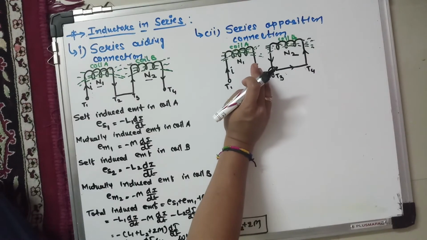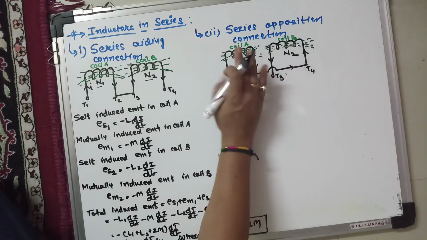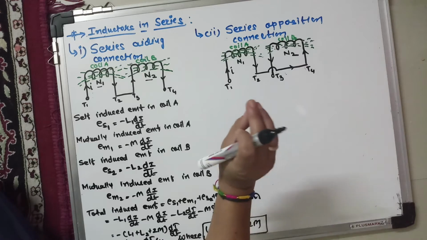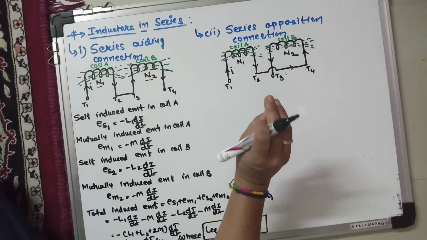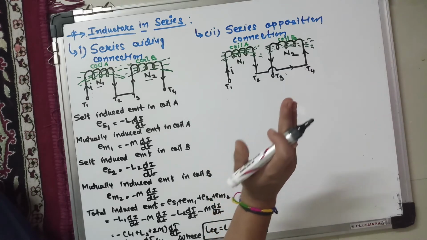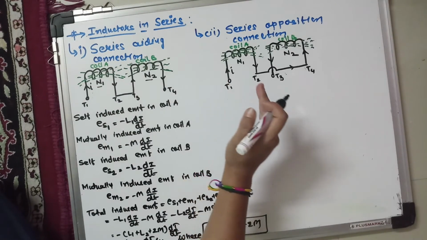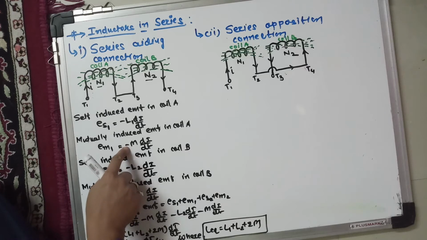So the fluxes produced in both the coils are such that they oppose each other. So the only difference is that the directions of the self-induced EMF and mutually induced EMF are different. The direction of the mutually induced EMF is opposite to the direction of the self-induced EMF, meaning only a plus sign is here instead of the minus sign.